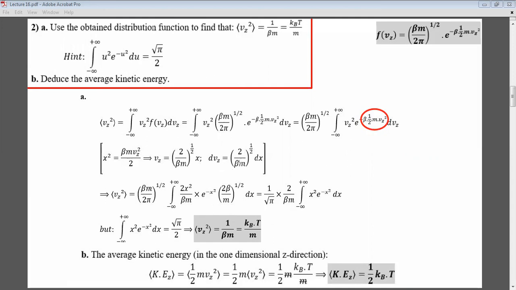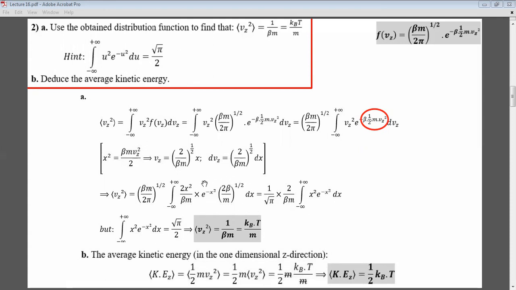So dvz will be the square root of 2 over beta m dx, which implies the expectation value of vz squared will be equal to the square root of beta m over 2 pi, the integral of, what do I have? I have vz squared, which is this term squared. Okay, so it is 2 over beta m x squared multiplied by e to the minus x squared multiplied by dvz, which is the square root of 2 over beta m dx.